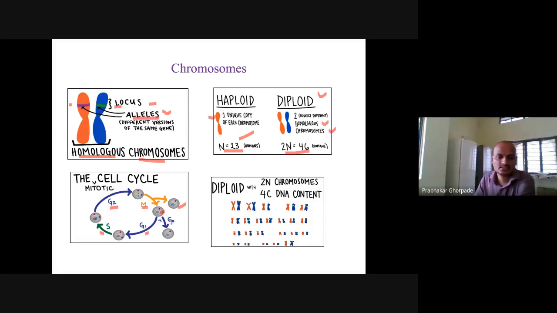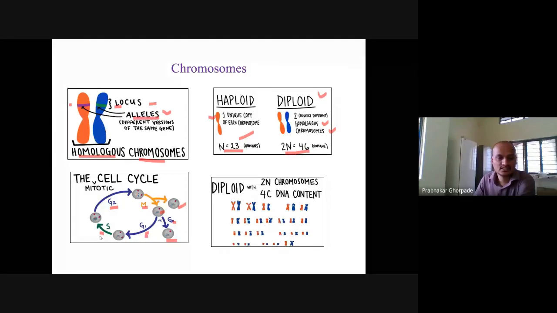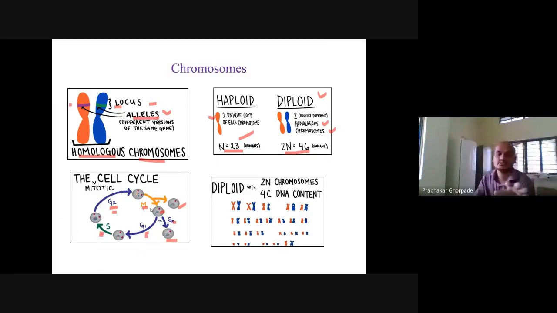Then after the mitosis, the cell can enter the quiescence phase, G0 phase, which means the cell won't go into the further cycle, or it may again proceed to the G1 cycle, synthetic cycle, G2 cycle, M cycle. So likewise, it may be continuous, or it may undergo the quiescence phase. So this is a cell cycle.